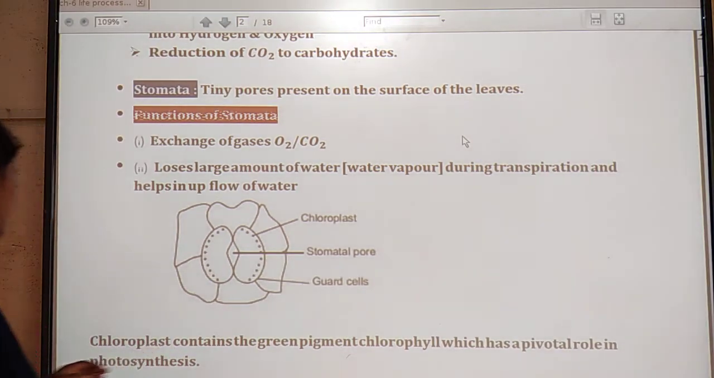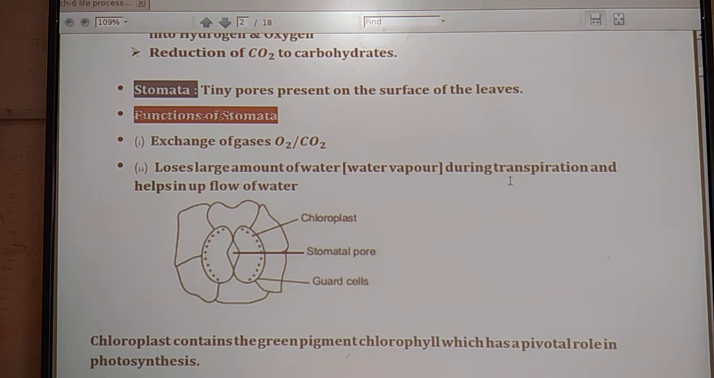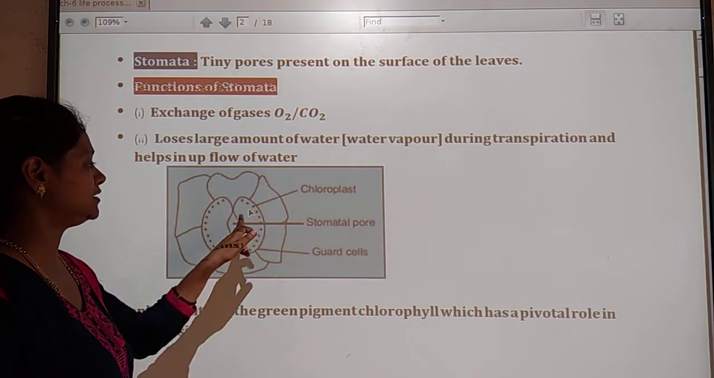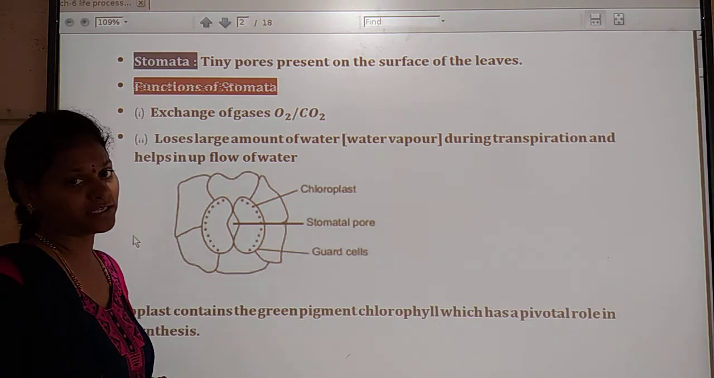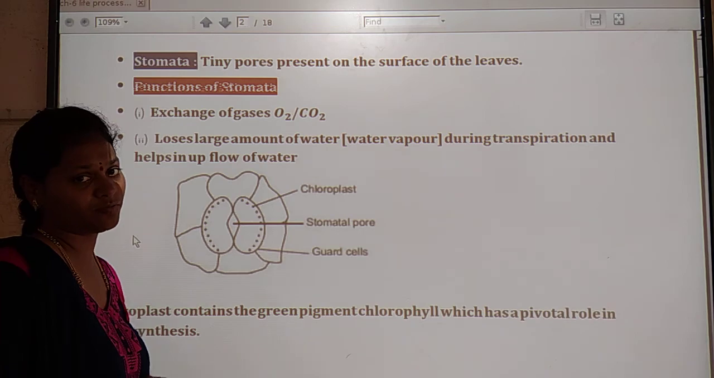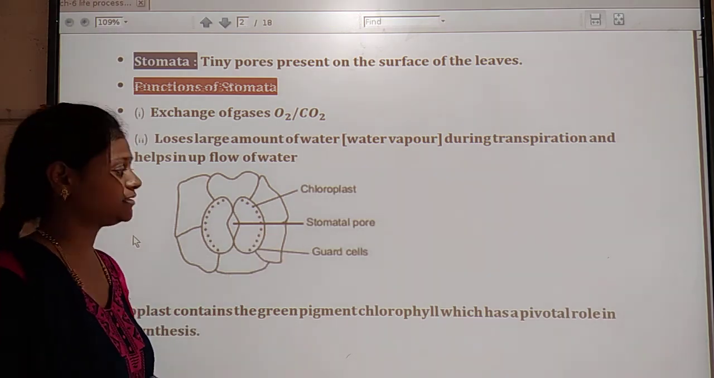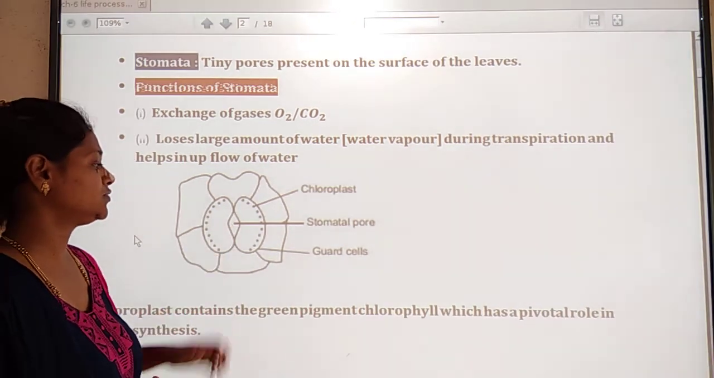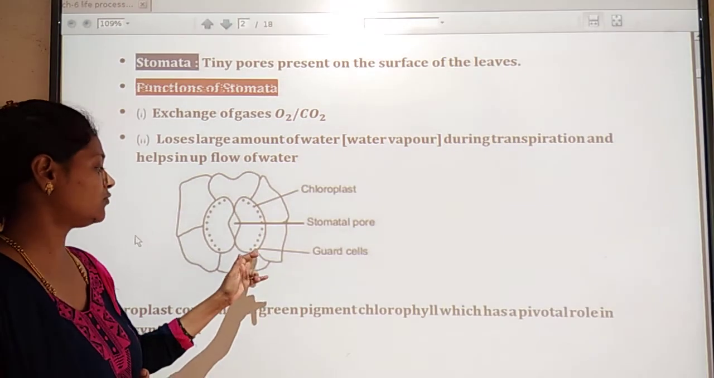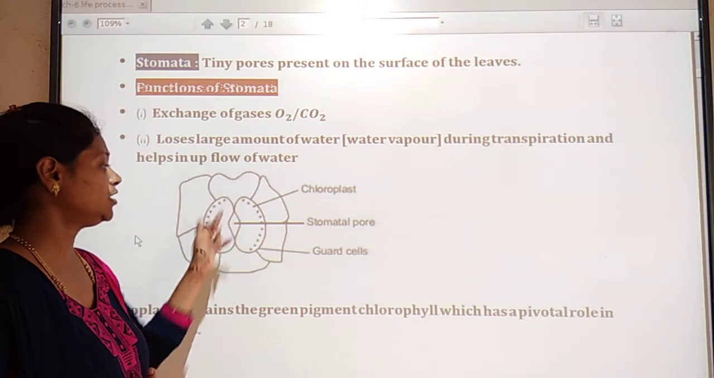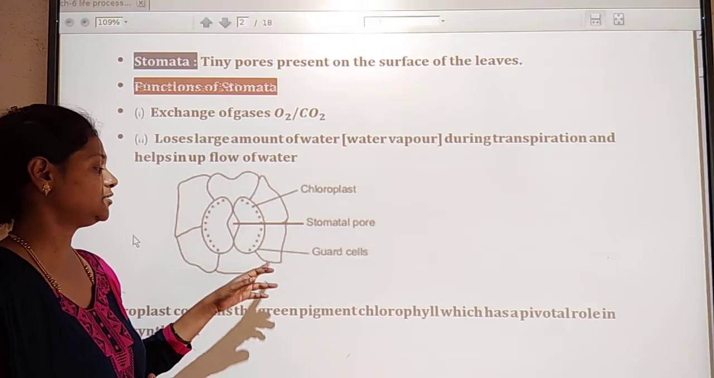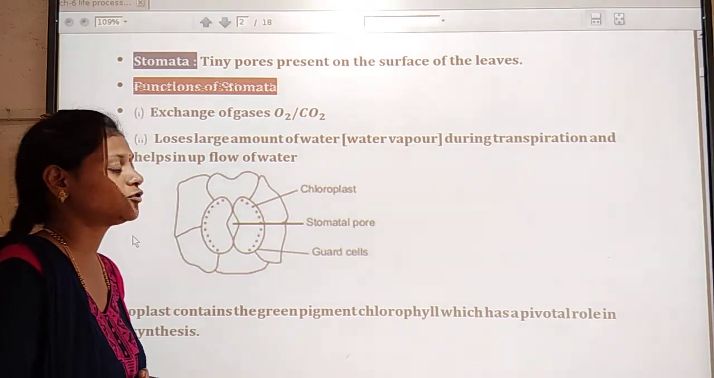Okay, look at this diagram. This is the stomata. Here these dot-like structures are called chloroplasts. Chloroplasts lead to the formation of chlorophyll in the plants. And here is the stomatal pore, which helps in the exchange of gases, and these are the guard cells. Guard cells are nothing but the protection cover of the stomatal pore.